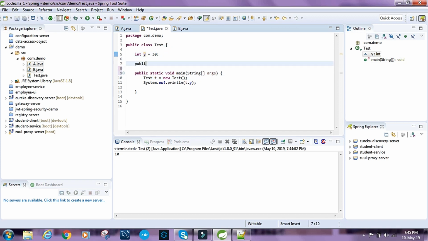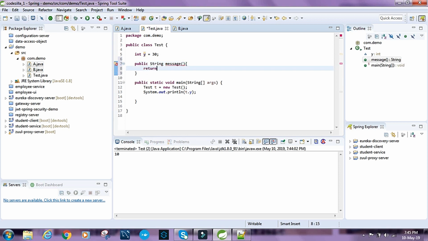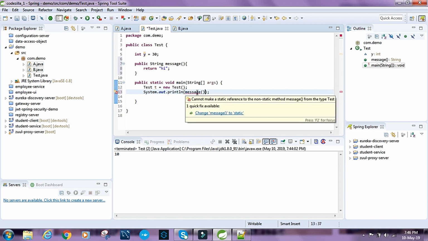So if we have something like public String message, return i, and if we try to call message, we get a compilation error.